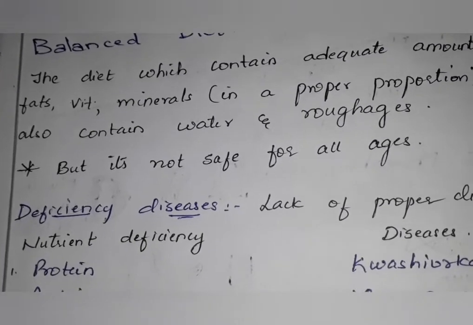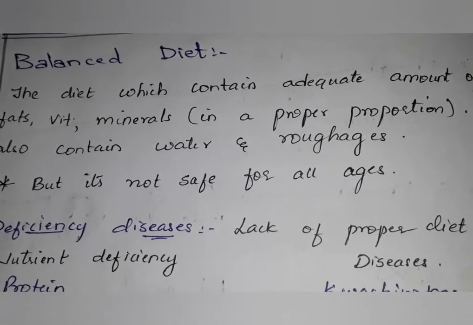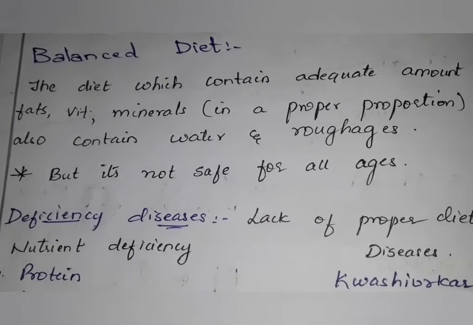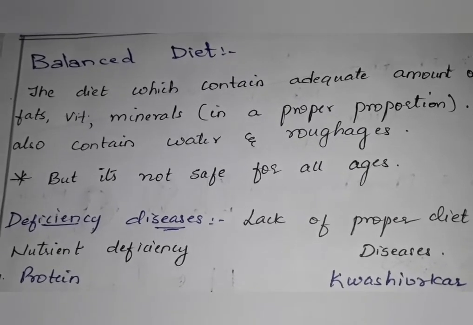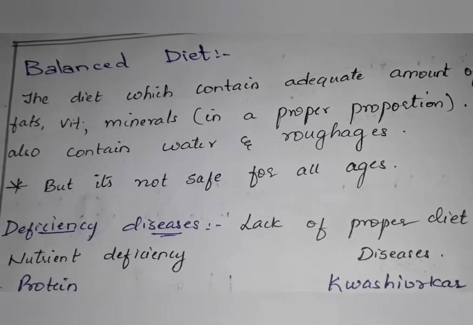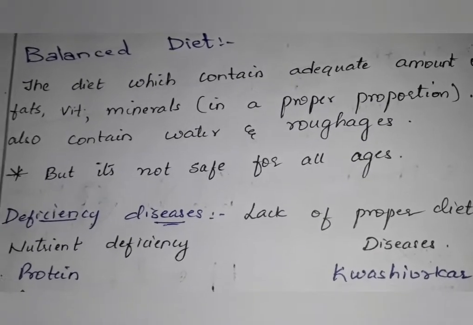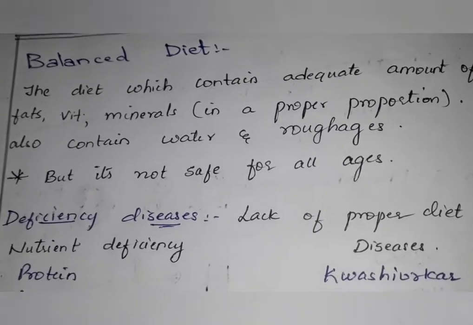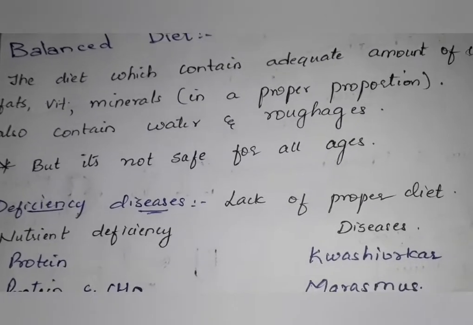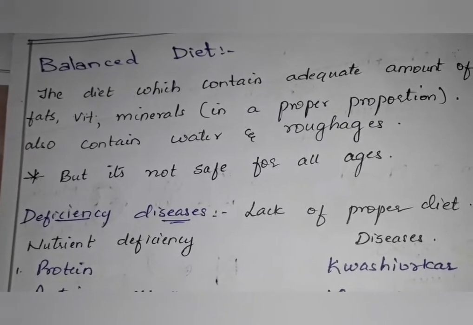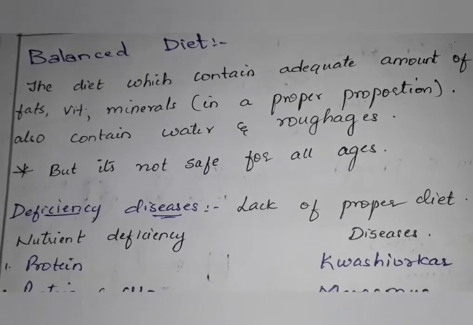At 6 months, we increase the quantity a little. In the same way, for a 12 year old, we give only whatever amount of food is required by that child. The same goes for 25 years, 50 years, 60 years: depending on the age we give the food. We don't give a 6 month old baby whatever a 60 year old person is eating. No.